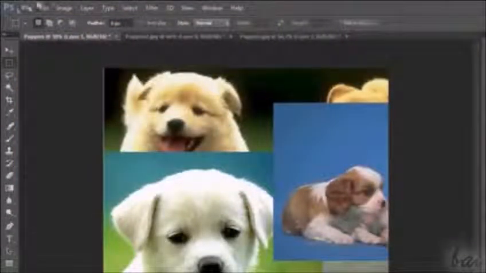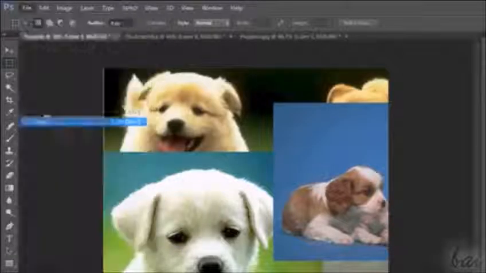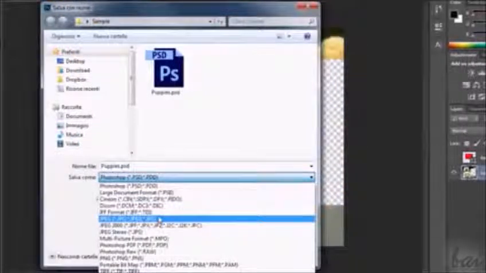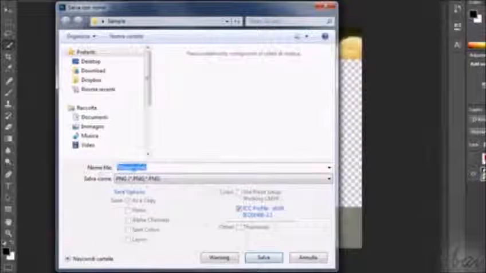Very well, now let's save our project. Go to File and then to Save As. Choose the name of the file to save. Through Format, you choose how to save your work. Choose .png or .jpg if you want to render your image, for example, a background to use in YouTube.